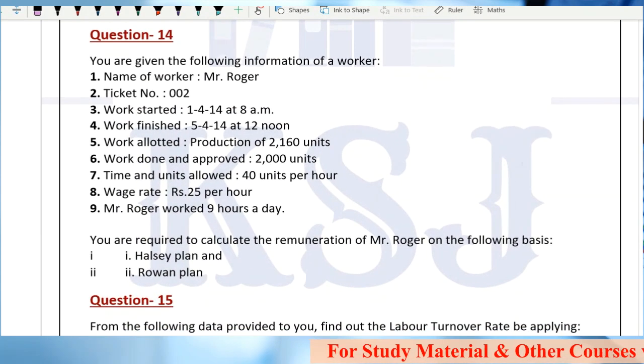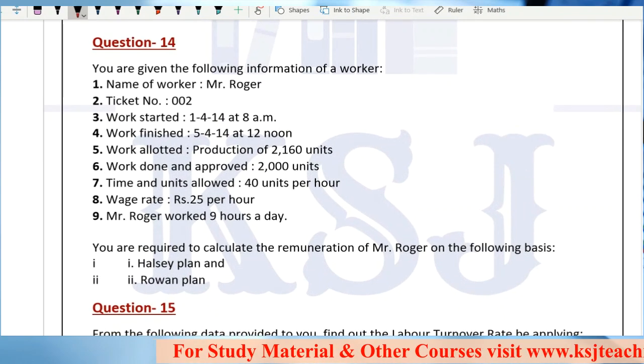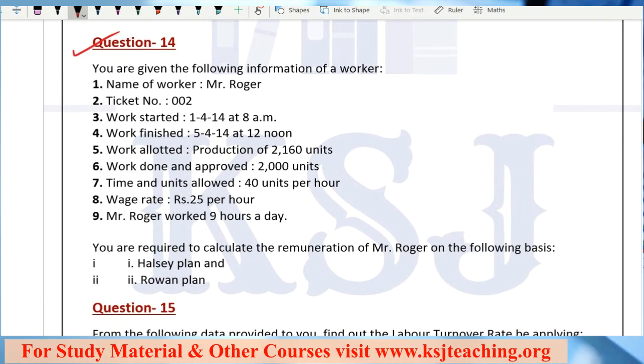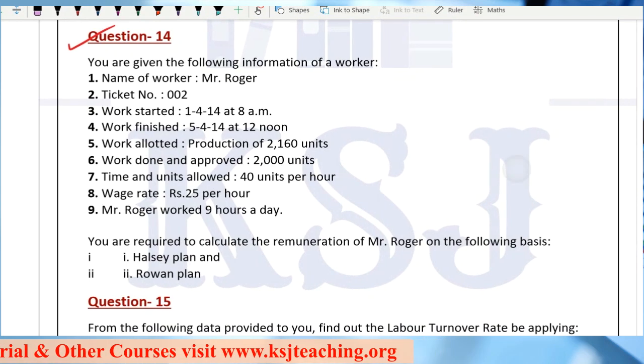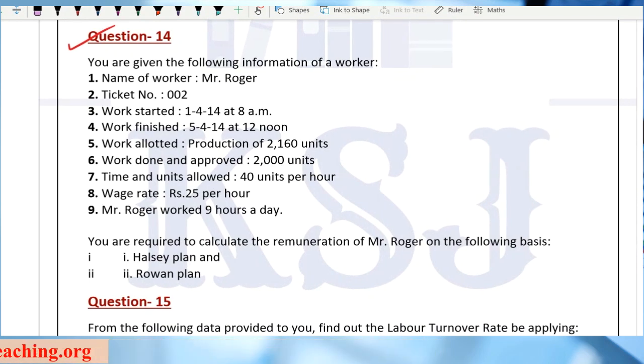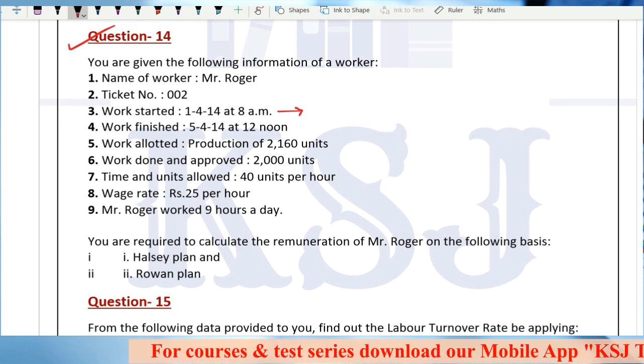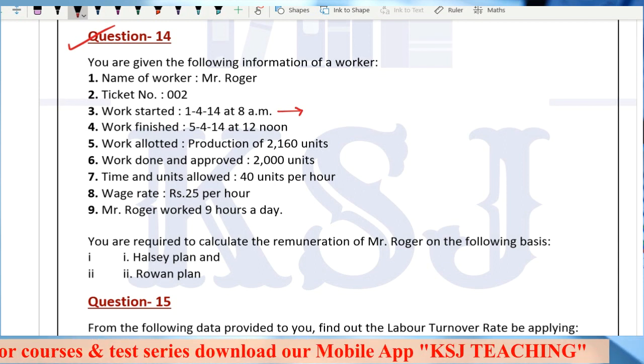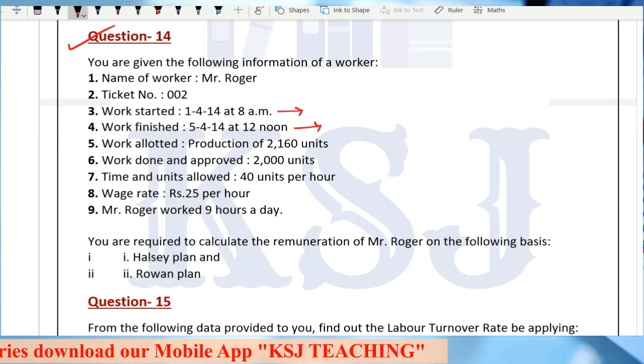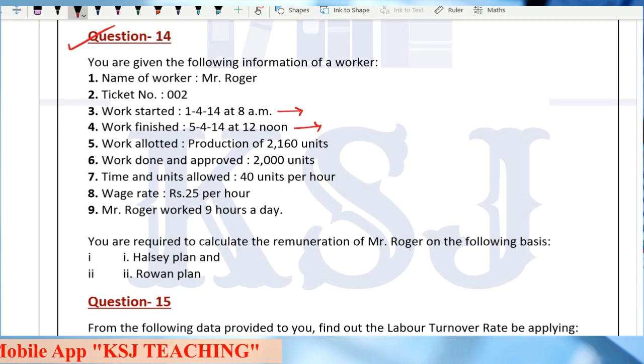Okay, with this we move on to question number 14 now. This is also about the Halsey and Rowan plan. You are given the following information of a worker. Name of the worker is Mr. Roger. Ticket number 002. Work started on 1st of April at 8 a.m. And this work is finished on 5th of April at 12 noon. Is he working continuously these many days, 5 days? No, obviously not, sir. Right?